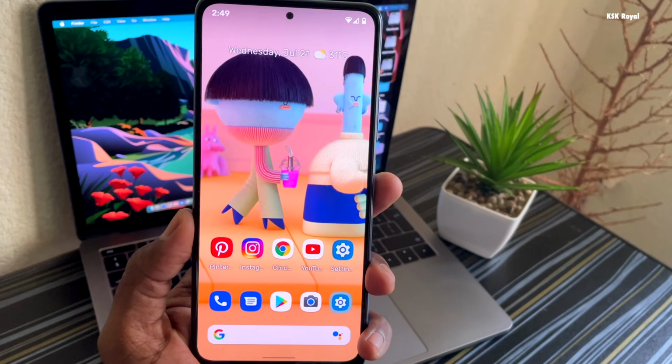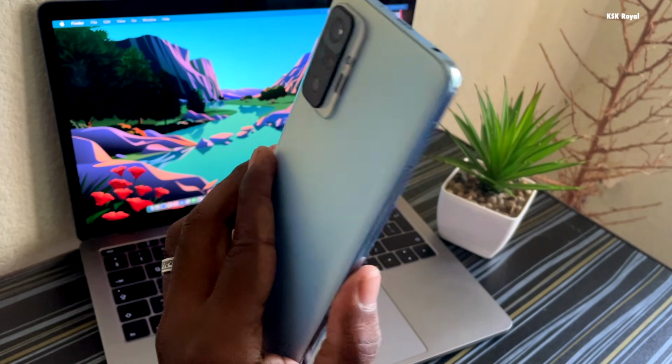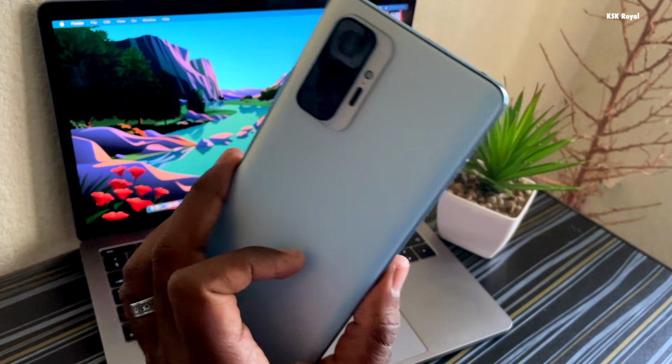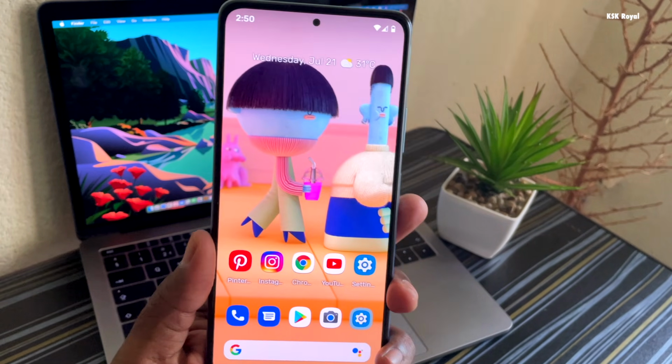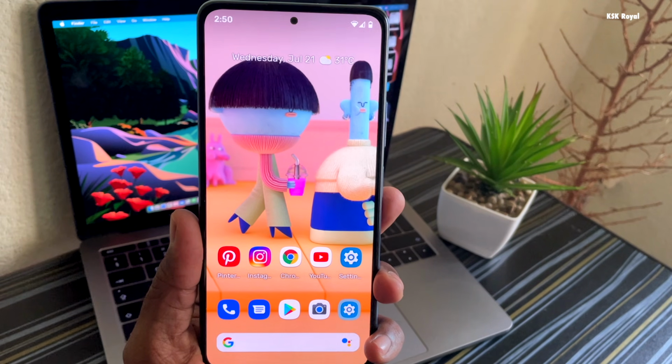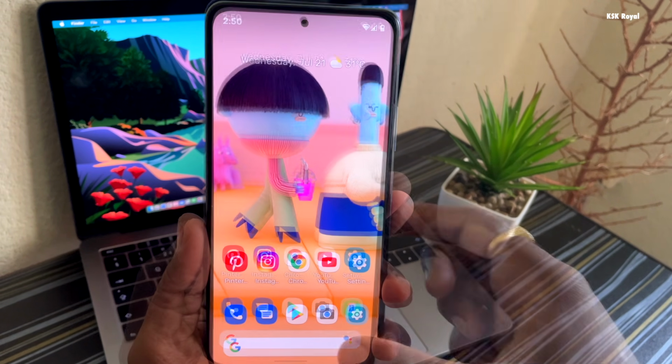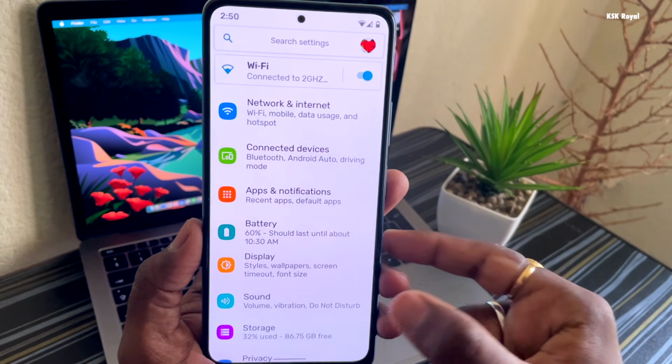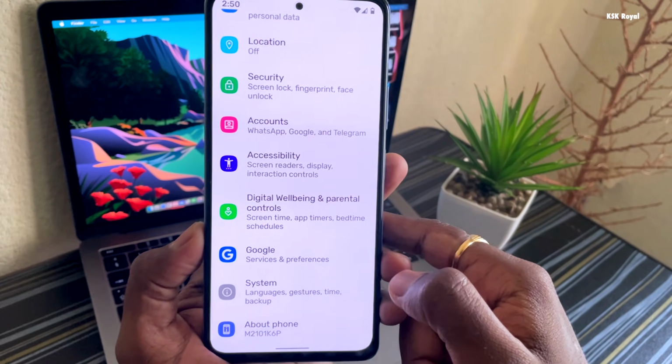Now let's get into the installation part of Android 12. As you can see, this is my Redmi Note 10 Pro running a custom ROM with an unlocked bootloader, and it also supports dynamic partitions. On your phone, go to settings, choose about device, and tap on the build number 7 times to activate the developer options.